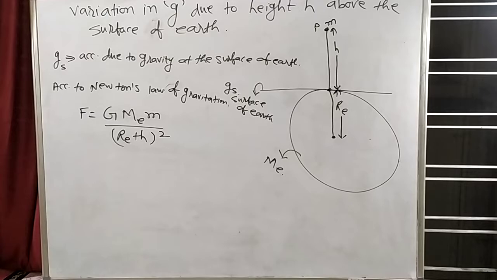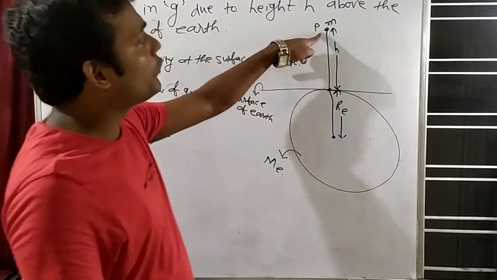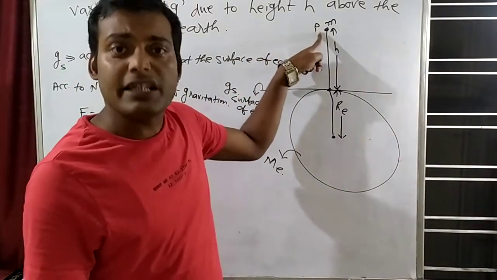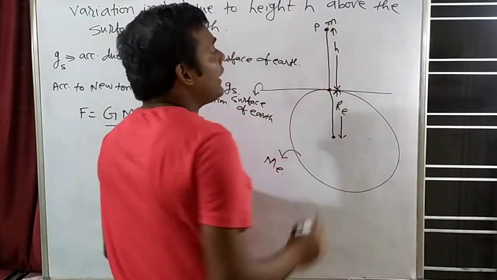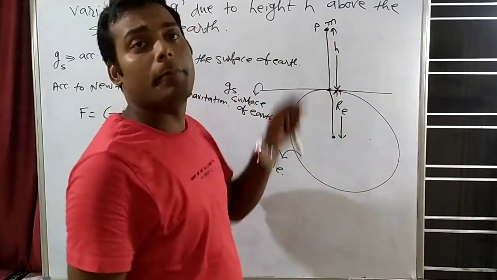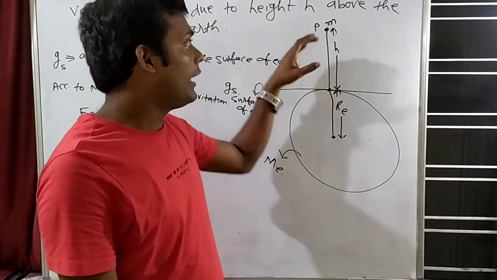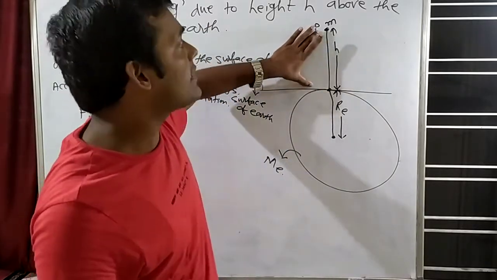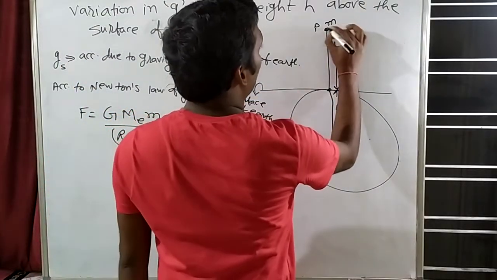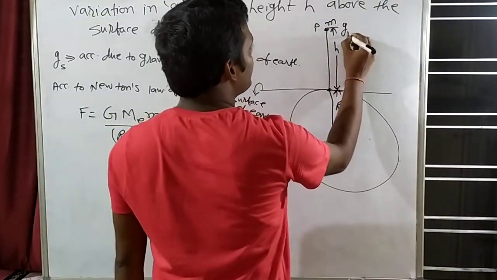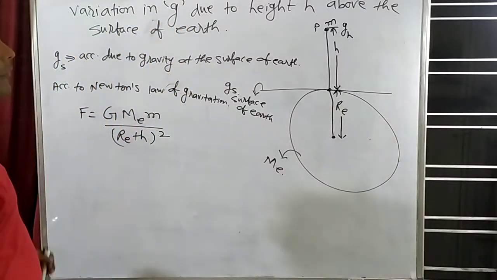Now we don't know what the acceleration due to gravity at height h is. This we want to find. We don't know the acceleration due to gravity at height h above the surface of earth. This is what I need to find out: how much is the acceleration due to gravity at height h from the surface. So let's suppose that at height h the acceleration due to gravity is gh.